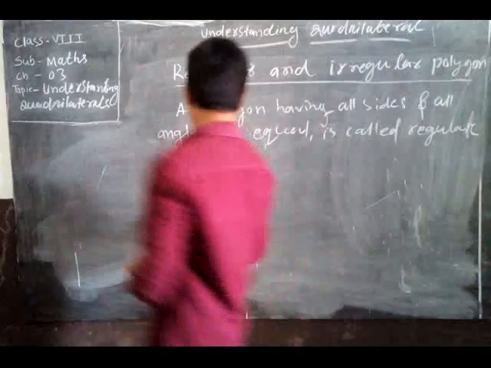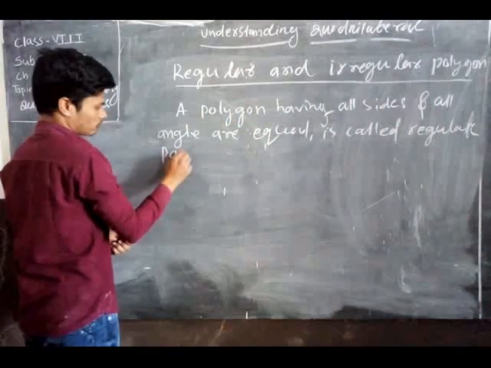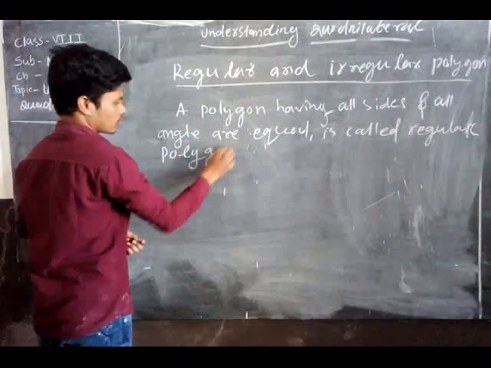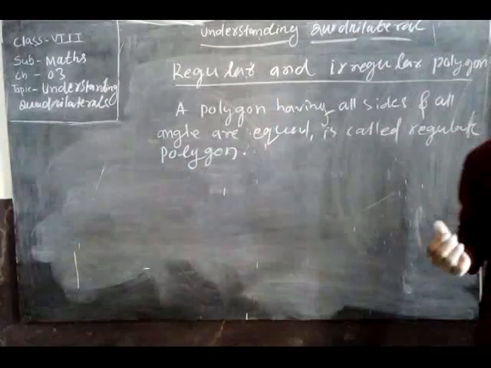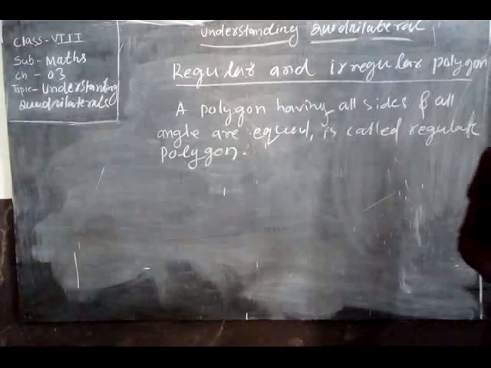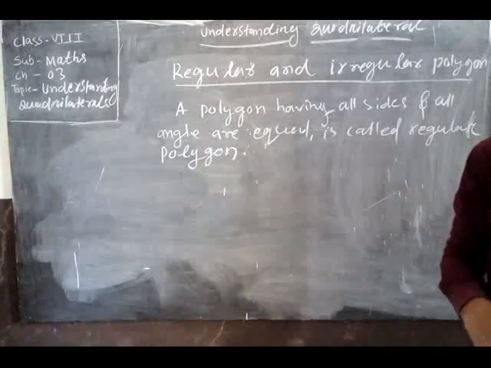Regular polygon. Then just the opposite is the irregular polygon. Irregular polygon means what? A polygon which is not a regular polygon.